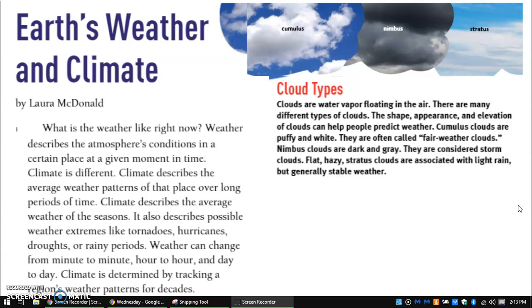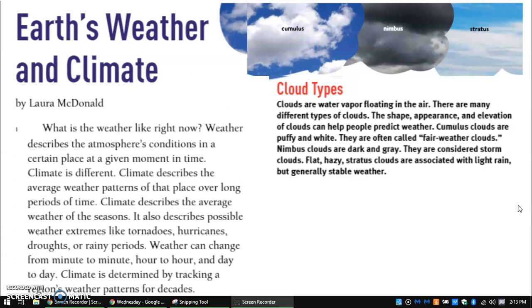What is the weather like right now? The weather describes the atmosphere's conditions in a certain place at a given moment in time. Climate is different. Climate describes the average weather patterns of the place over long periods of time. Climate describes the average weather of the seasons. It also describes possible weather extremes like tornadoes, hurricanes, droughts, or rainy periods.